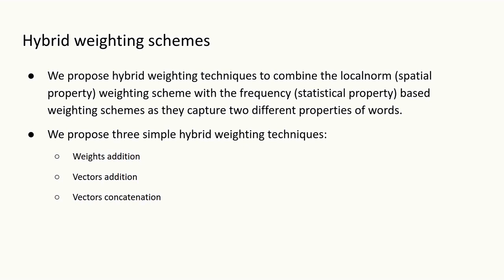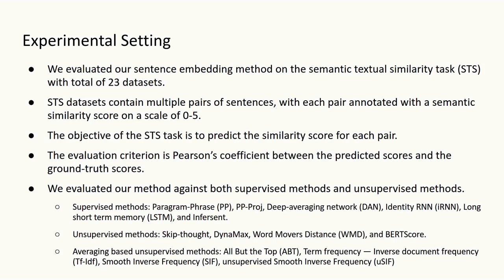The proposed local norm weighting technique captures a spatial property, and the frequency based weighting schemes capture a statistical property. As these two capture two different properties of words, in this paper we propose hybrid weighting techniques to combine both the varieties. The proposed three weighting techniques are weights addition, vectors addition and vectors concatenation. Now I will discuss the experimental setting.